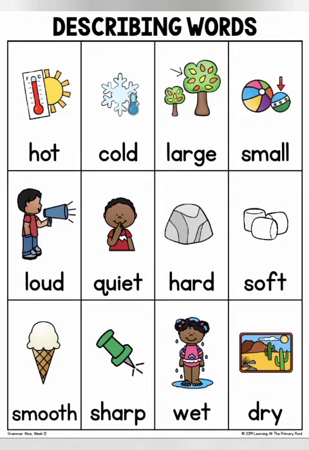So let's read some descriptive words which are used as describing words, like hot, cold, large, small, loud, quiet, hard, soft, smooth, sharp, wet and dry.